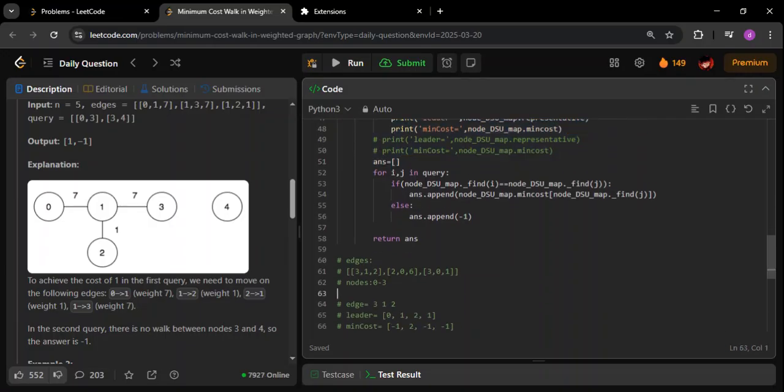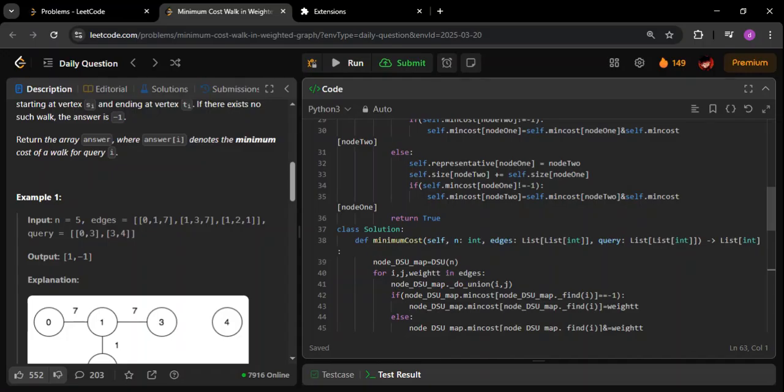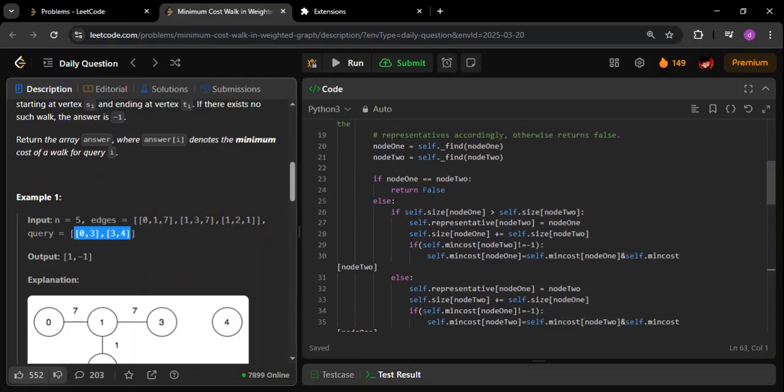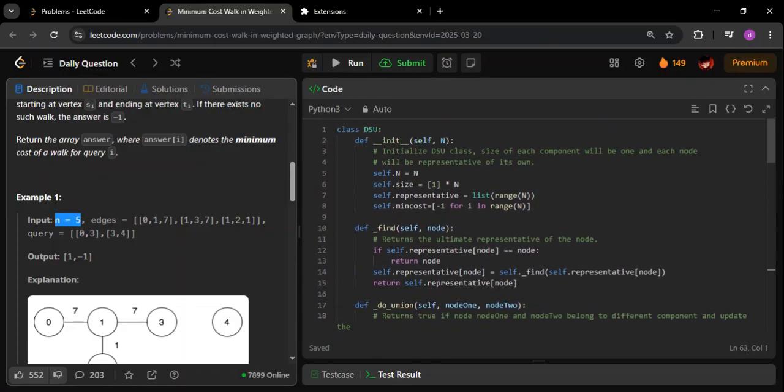So that was all for this particular video. If you talk about the time complexity, for every array we are going through once. We are going through the query array once, and obviously we are creating multiple arrays of n, and the range of n we are writing here follows as well. So overall, it is going to be O of n plus the length of this and the length of this. This is going to be the time complexity.